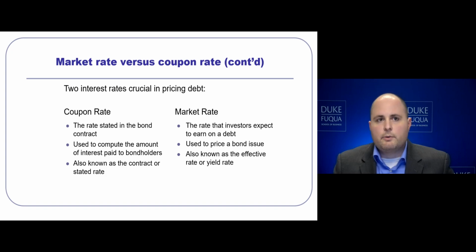Along this line, let's quickly discuss the coupon rate versus the market rate. The coupon rate is the stated rate in the bond contract, and it is used to compute the interest paid to bondholders. Other terms for it are contract rate or stated rate. The market rate is the rate that investors expect to earn loaning the money out to the firm. This is used to price the bond at issuance, and it is also known as the effective rate or the yield rate.